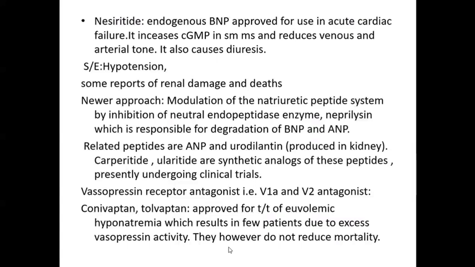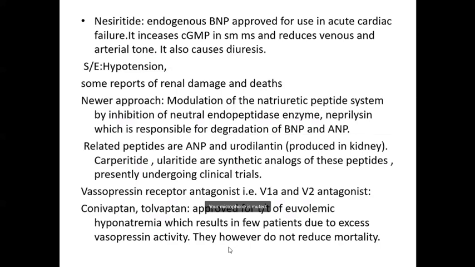Okay, so now there are newer drugs which are being engineered or discovered, modulating this natriuretic peptide system. Another new drug class is neprilysin inhibitors, like sacubitril, which is the recent one.